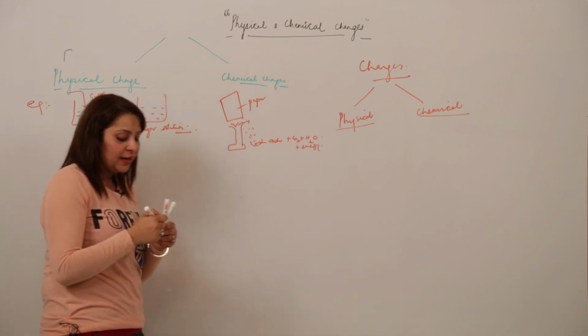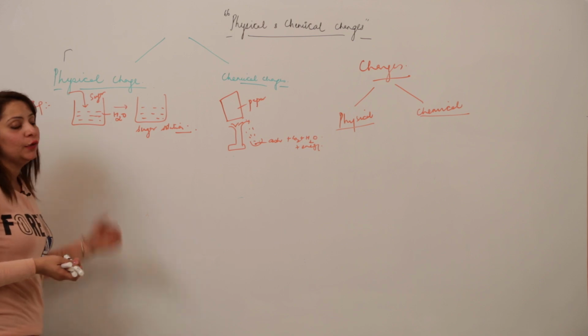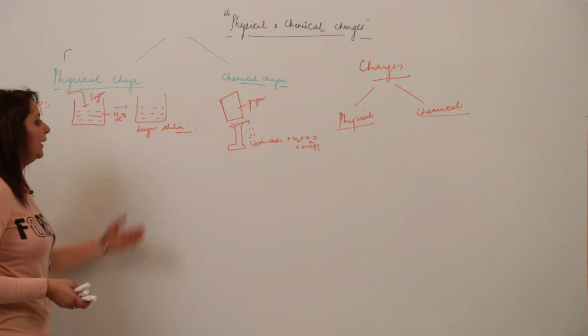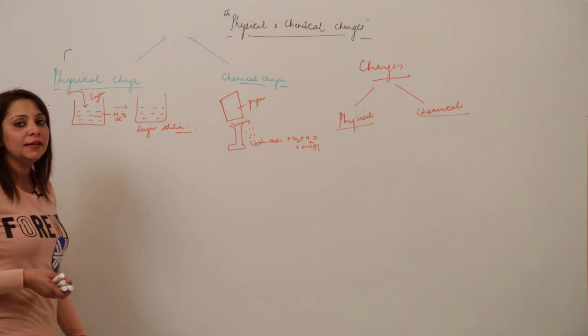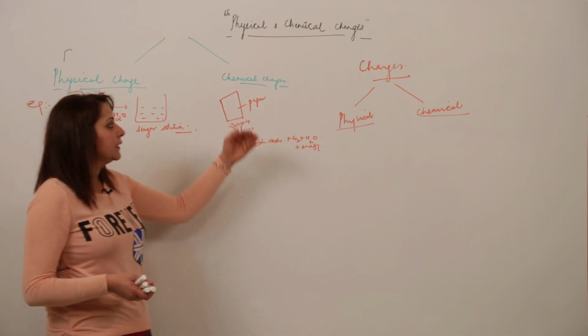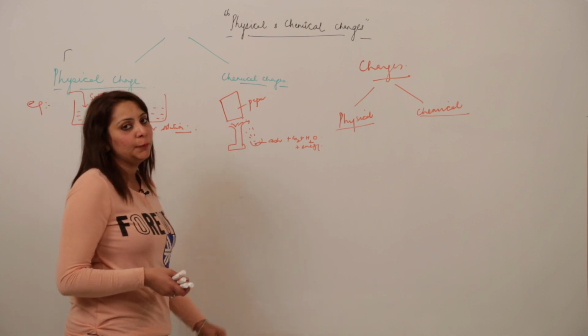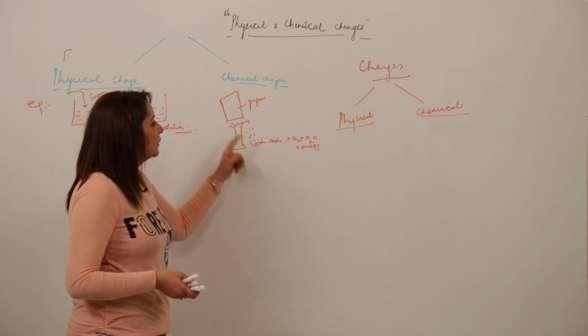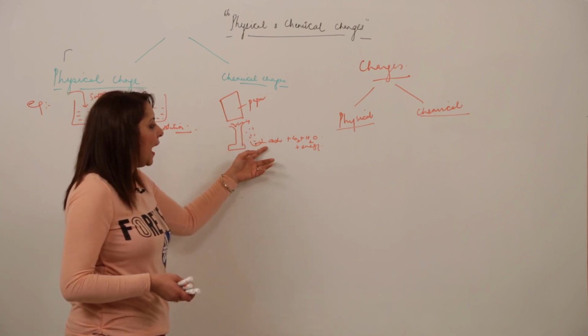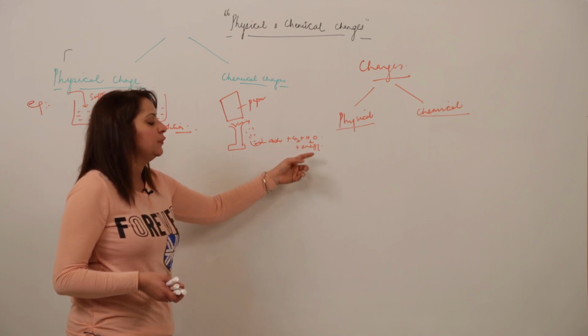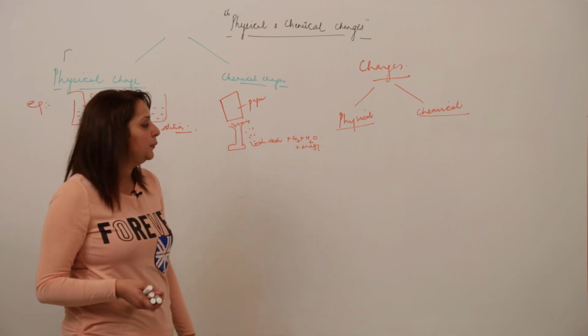See, so we have two examples. In one I am dissolving the sugar and after dissolving I get a sugar solution which tastes sweet. In the other, as a chemical change, I have burned a paper with the help of a burner, and it burns into ash, and along with that carbon dioxide, water vapor, and energy in the form of heat and light are liberated.